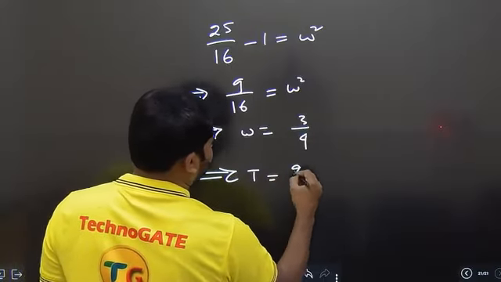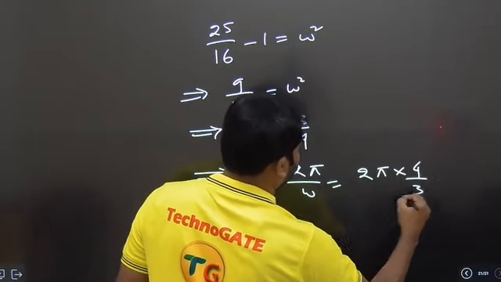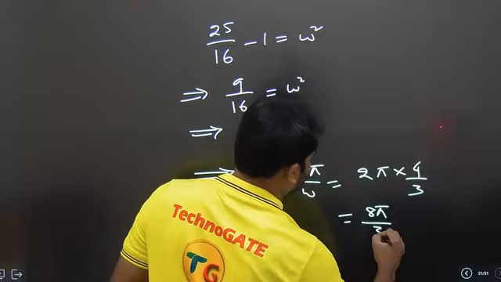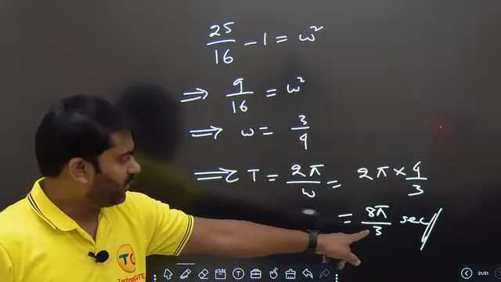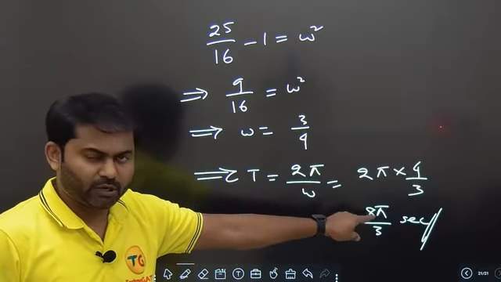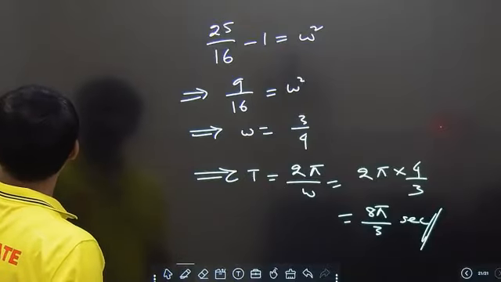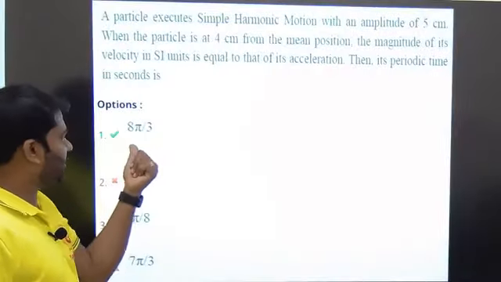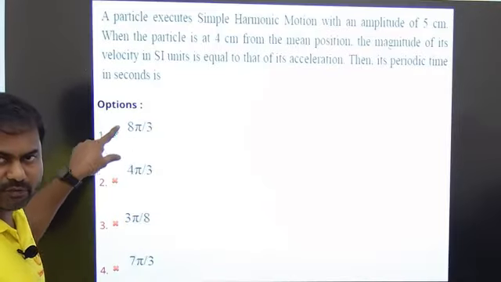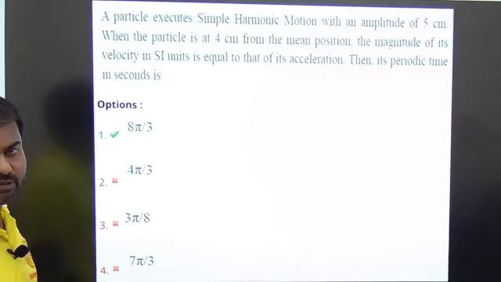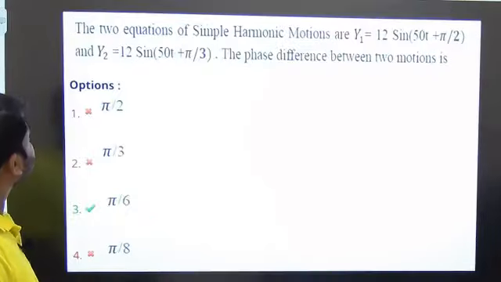So we have the time period formula as 2 pi by omega, so 2 pi into 4 by 3, which is 8 pi by 3 seconds. I am keeping it as it is because in 8 and 3 there is no 22 or 7 that would simplify. If you see the options, I remember the option has this pi, so I am keeping it as it is, and I can see that it is matching with option number 1. That's how we need to solve it. Clear? Fine.